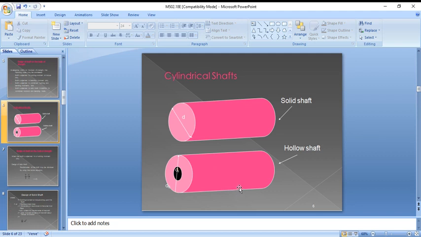These are the five design factors you need to consider while designing the shaft.